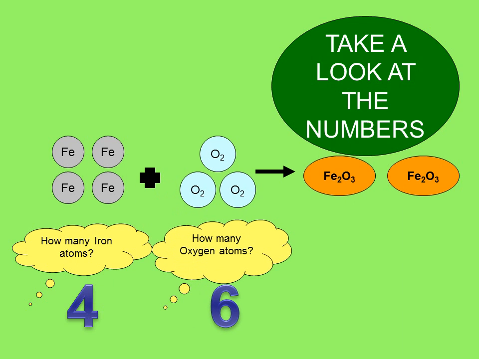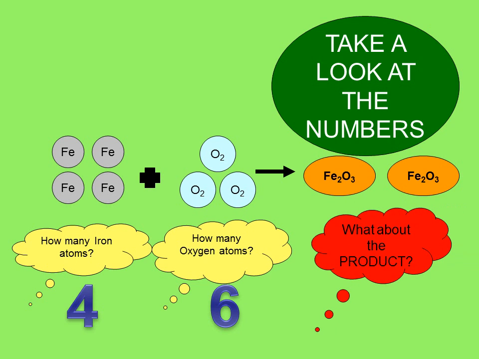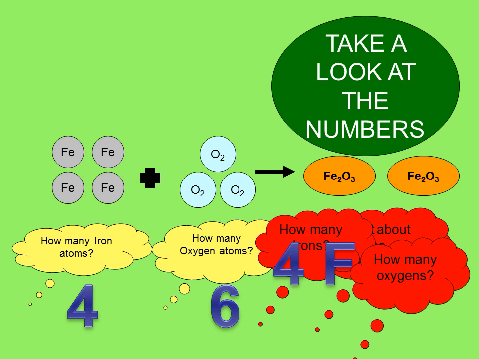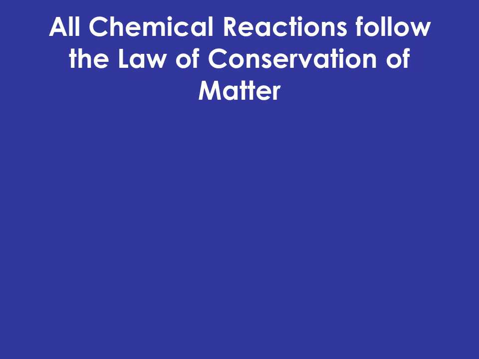So then let's look at the products. How many irons do we have in our products? We would have 4 total, right? 2 plus 2. And then how many oxygens? We would have 3 plus 3, right? So we would have 6. There's a typo. We have 6 irons. I don't know where that came from.